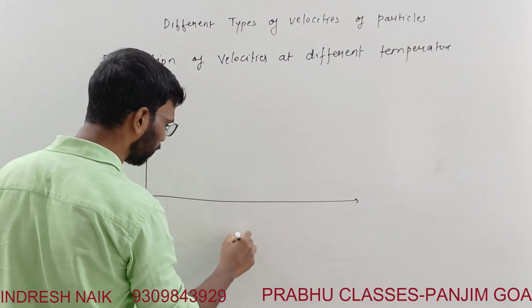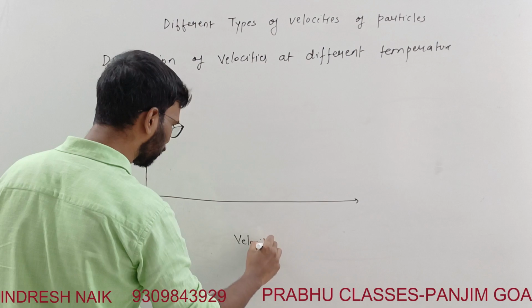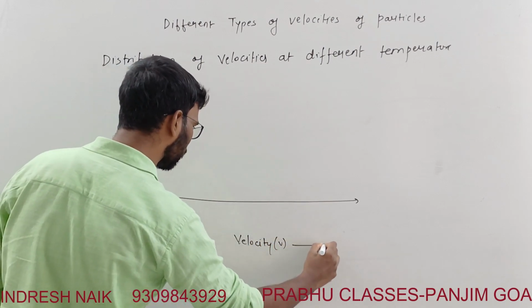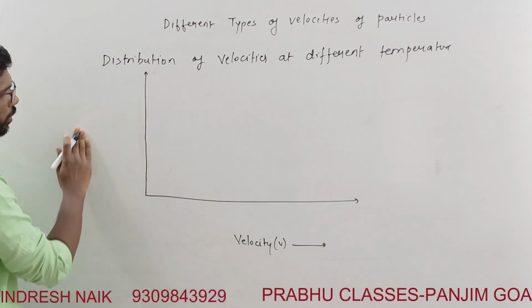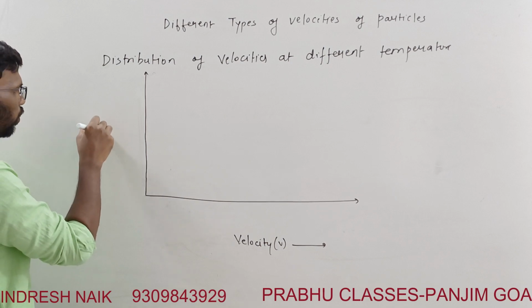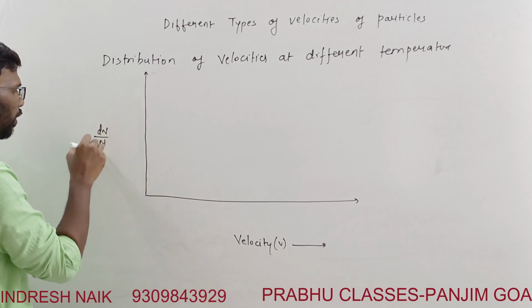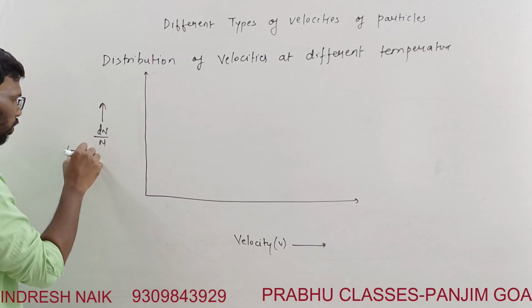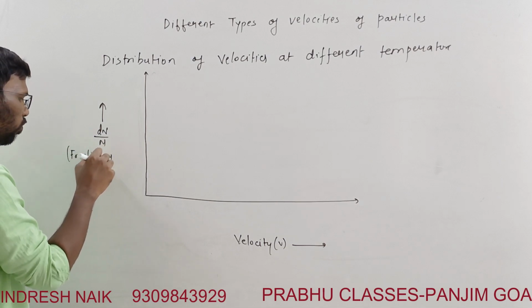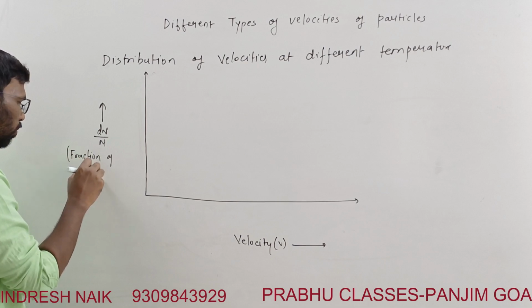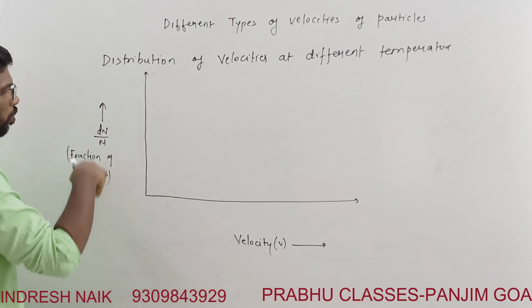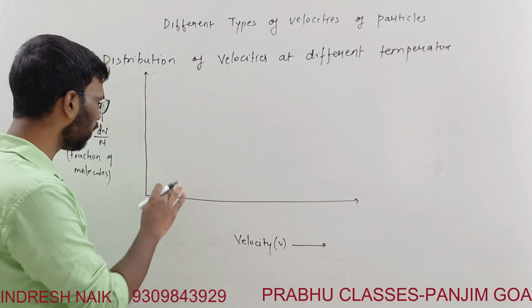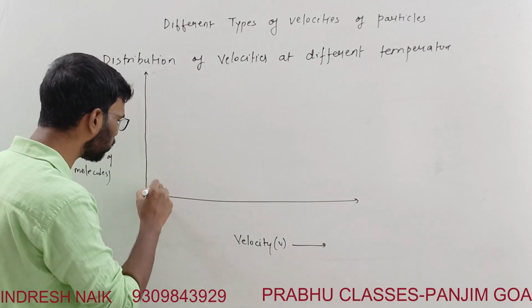This is velocity. This direction is the fraction of molecules. I will write dn by n. This is the fraction of molecules possessing the velocities. I will draw some curves over here.